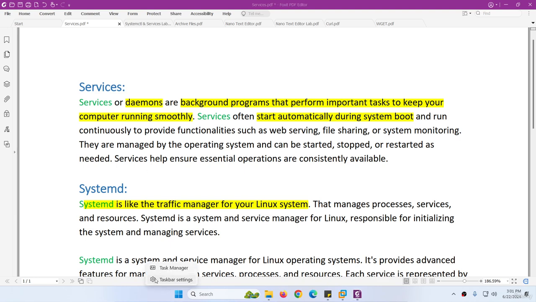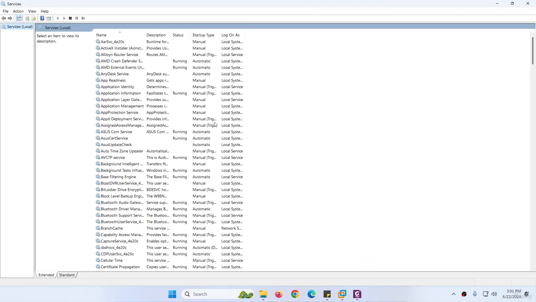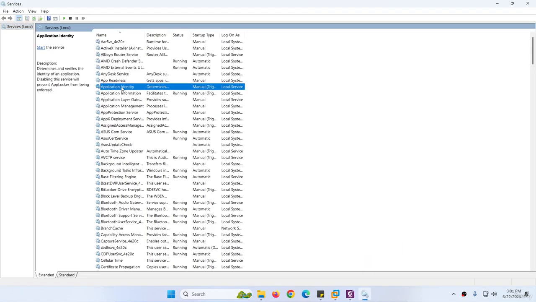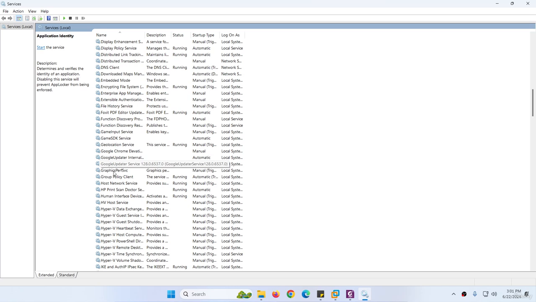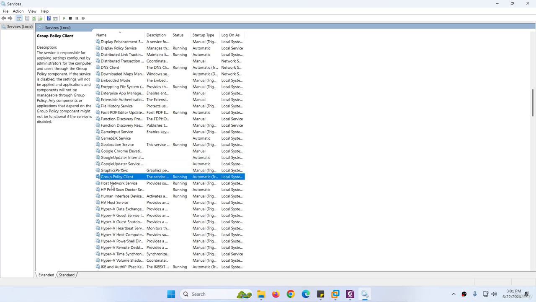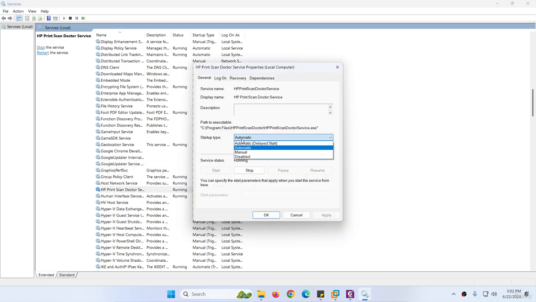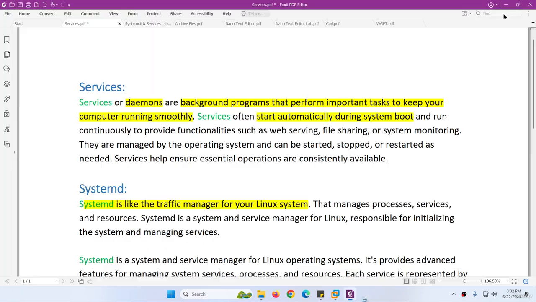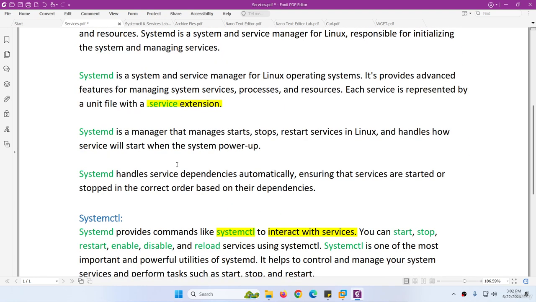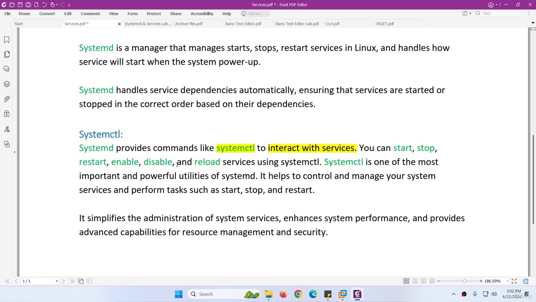In Windows we just simply go to services, and normally we start and stop them from here. Suppose here, we can start a service which is right now not started. If you click on any of these, here you will find manual, disable, and also we have start, stop, pause and resume for the services. So the same thing can be done in Linux as well. In the next video we will use systemctl to start, stop, reload, enable, and disable the services in Linux.